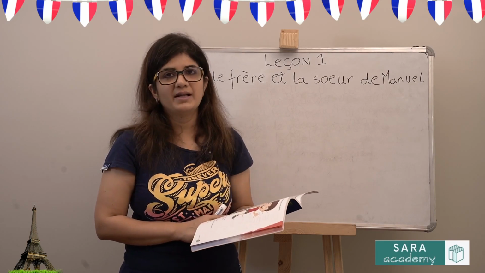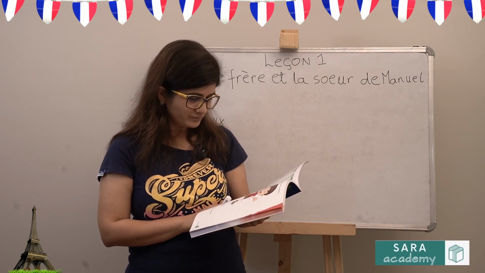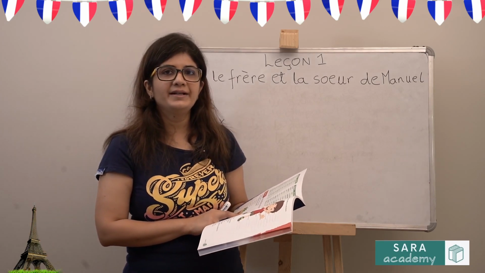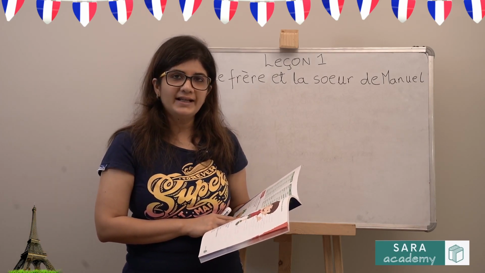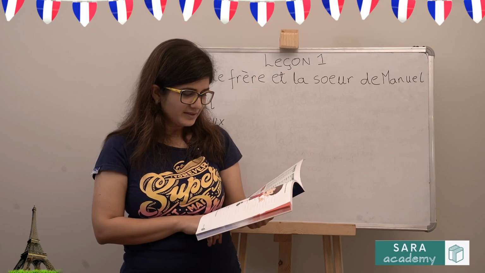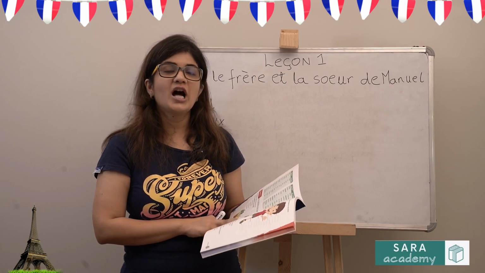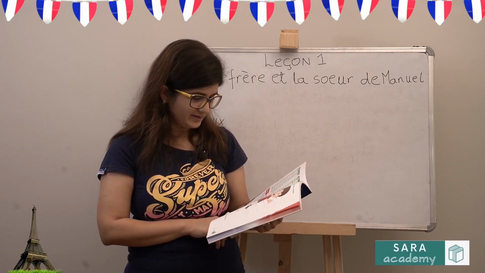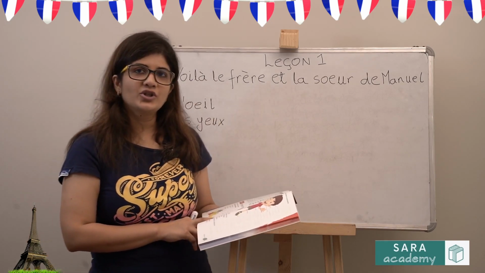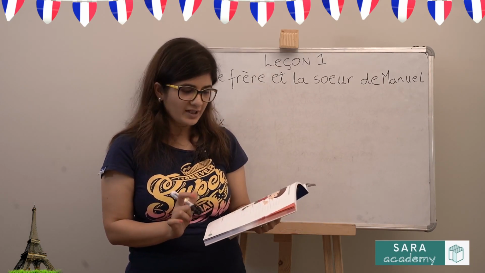Dash s'appelle Isabelle. Now Isabelle is the name of a girl. So your answer would be Elle s'appelle. ELLE. Dash travaille bien. So ENT is the ending for ILS and ELLES. So your answer could be either of that. Il and elle plural. Dash sont indienne. So now this indienne is feminine plural. So your answer has to be ELLES. Dash chante une chanson. So this is either je, il or elle. So JE, IL or ELLE, all three options are correct.